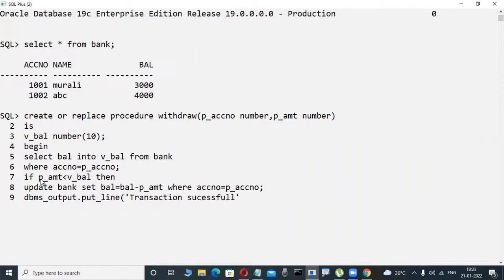Don't worry about this one, just observe it here. Some simple coding is there. And now check it out here. Else, insufficient funds.